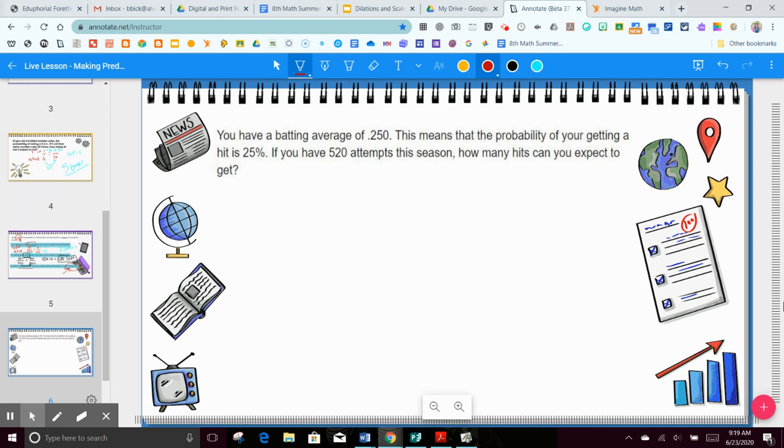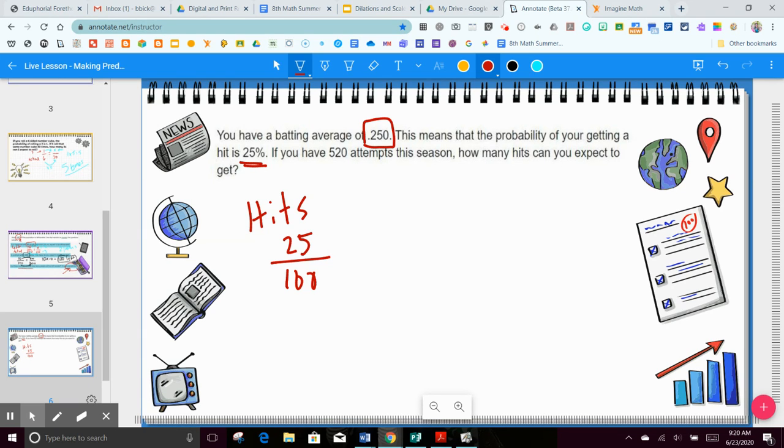If you have a batting average of 25 hundredths, this means the probability of you getting a hit is 25%. There's our percent per 100. So our hits is 25 per 100. Percent per 100. If you have 520 total attempts this season, how many hits can you expect to get?